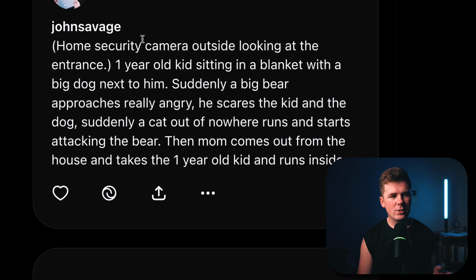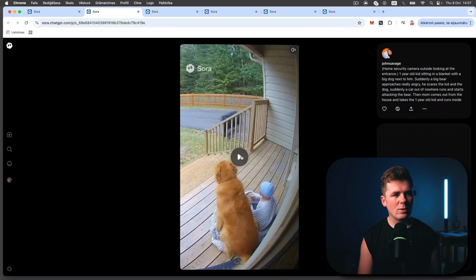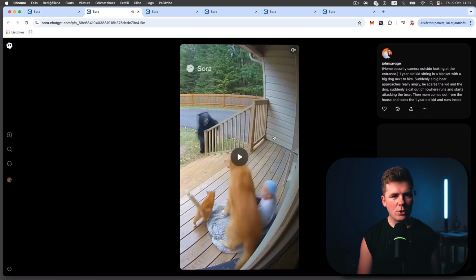Also, there are these door ring bell cameras that will make, again, quite nice footage. And here is the whole prompt, so you can write in the prompt everything you want. What makes this video so great is that security cameras are really low quality. If you remove the Sora watermark, people on the internet will think that this is real. That's why it gets like 100 millions of views.